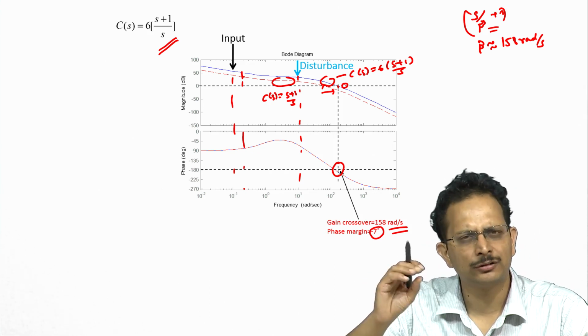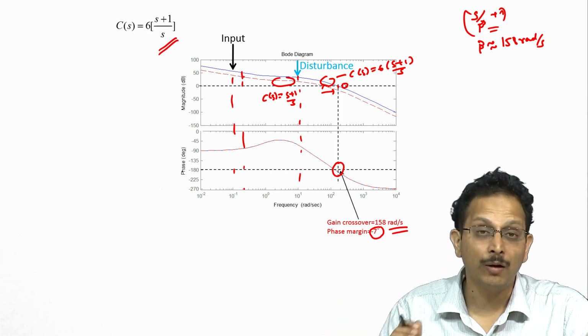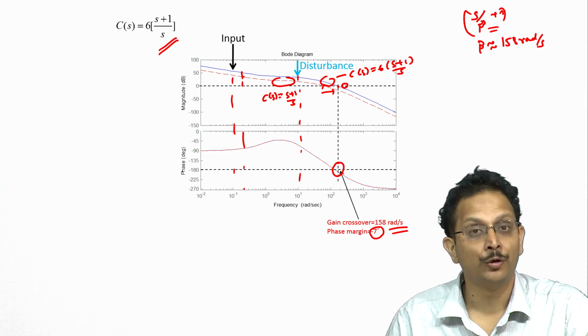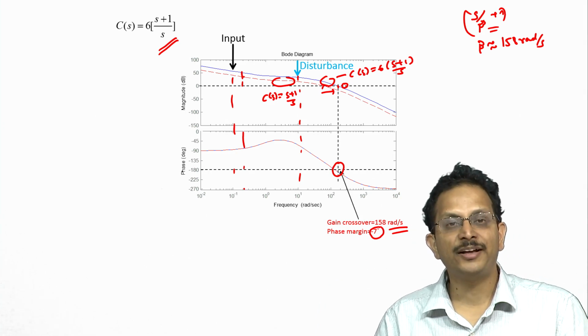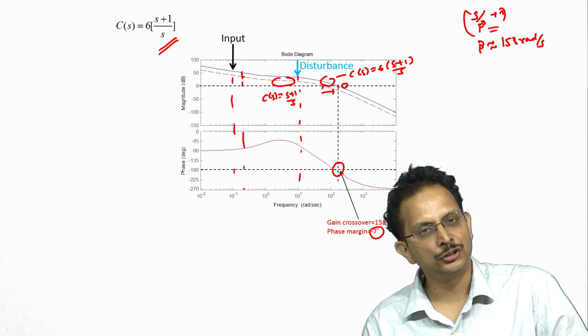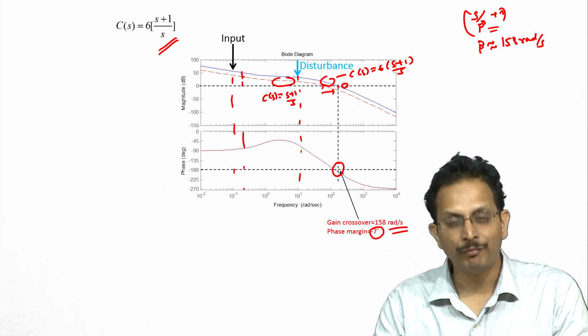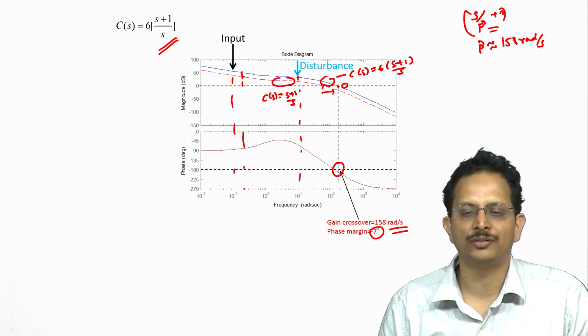So the gain of this term will be close to 1. However, the phase contributed by this term, s by beta plus 1, would be plus 45 degrees. So the phase response of this term essentially pulls up the overall phase response of the open loop system without significantly modifying the magnitude characteristics below the gain crossover frequency.